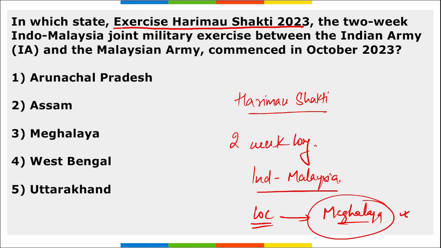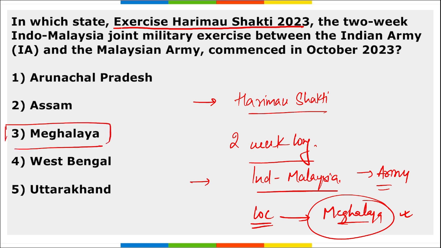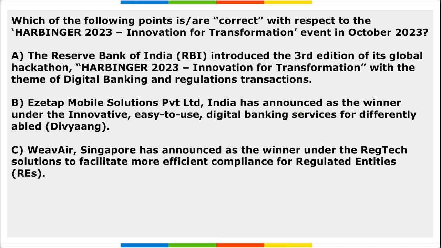In the state of Meghalaya in India, this Harimau Shakti exercise was held between India and Malaysia, and that too between the armies of these two countries. So the right option is option 3. Then, where was the previous edition of this exercise held? It was held in Malaysia, and this year the exercise edition was held in Meghalaya.